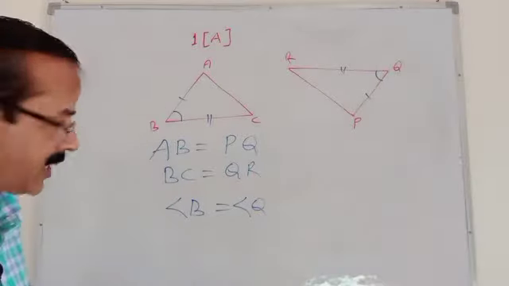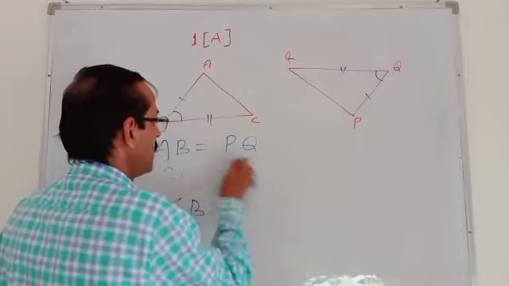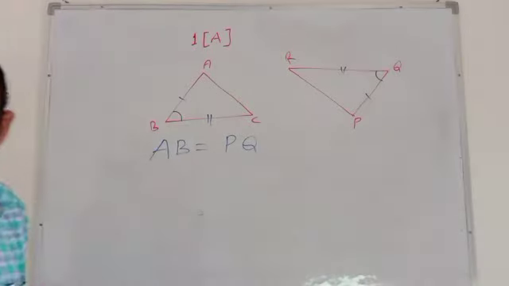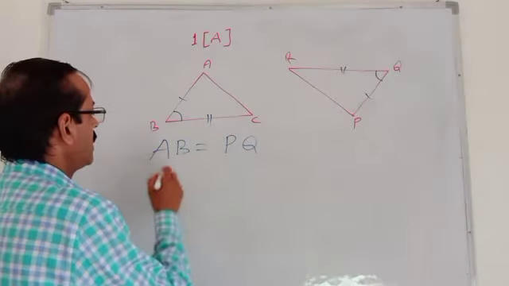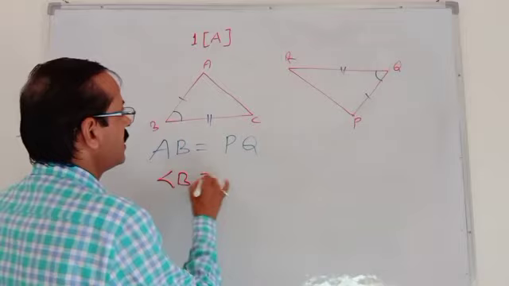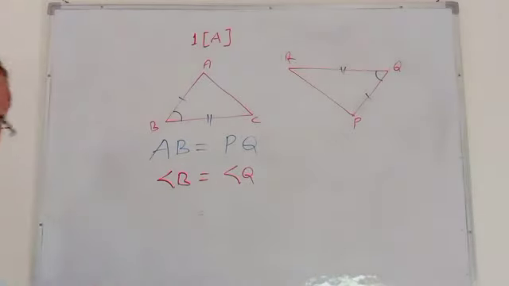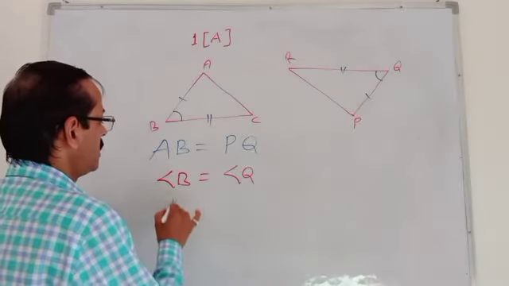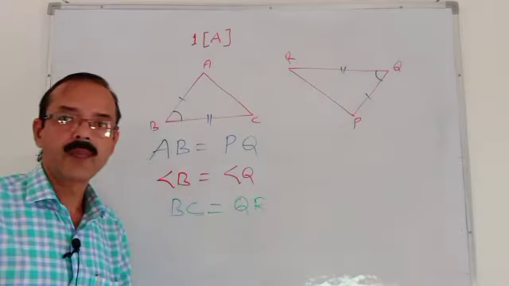But it is better to write in this form: first side, then angle, like this. AB is equal to PQ, angle B is equal to angle Q, and third is BC is equal to what? QR.